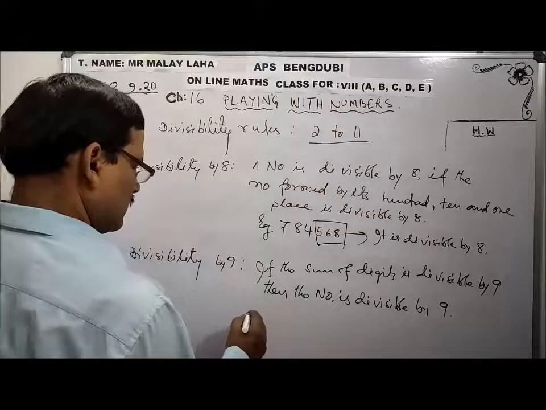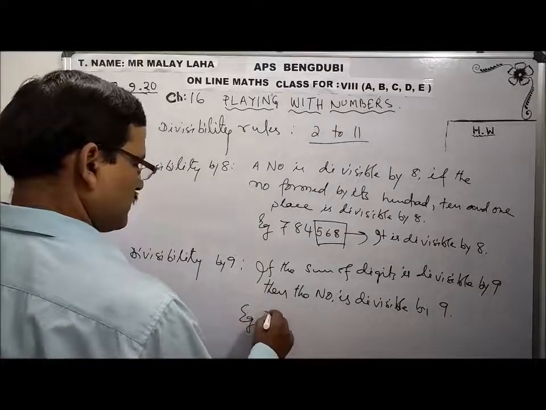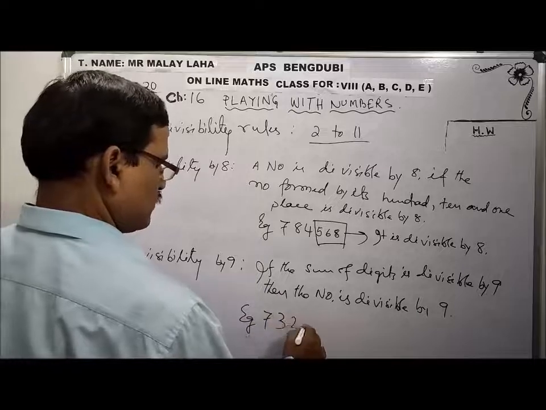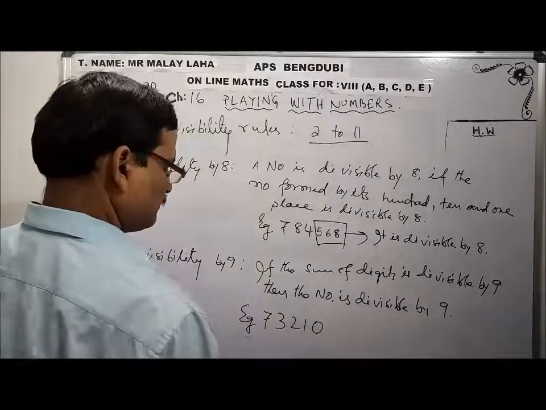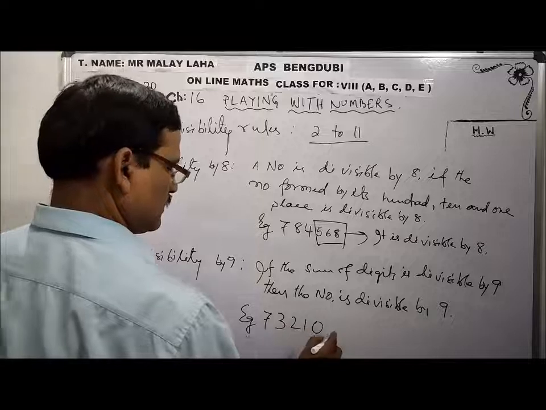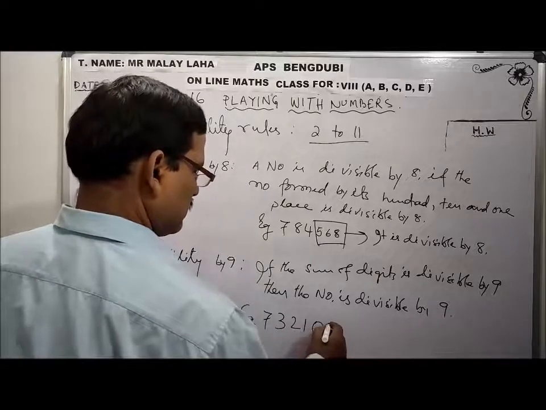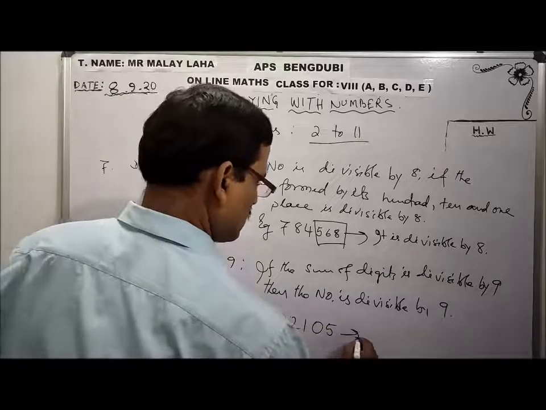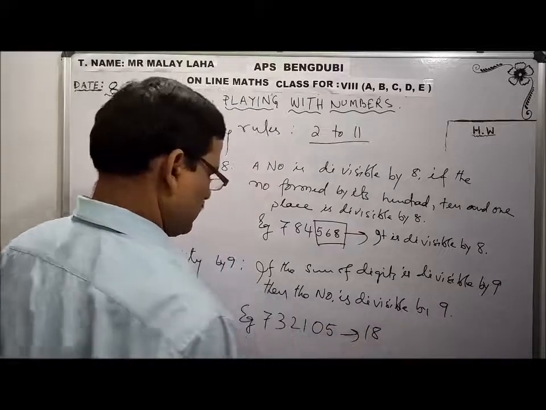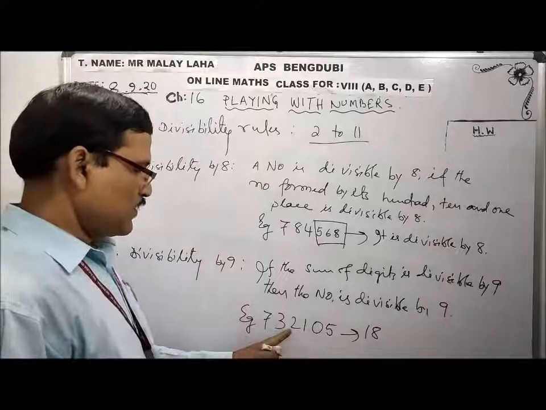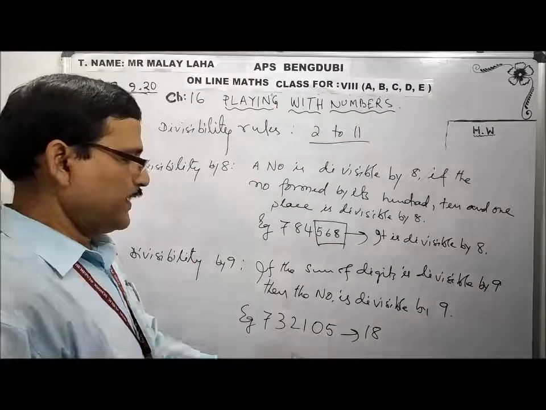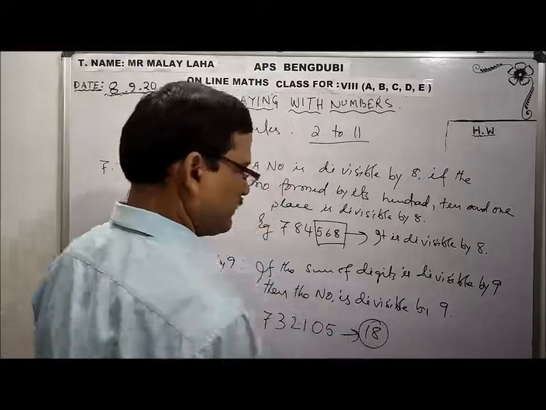So, for example, 7, 3, 2, 1, 0, and then 12, 13, and 5. What is the sum? 10, 12, 13 plus 5, 18. 18 is divisible by 9.